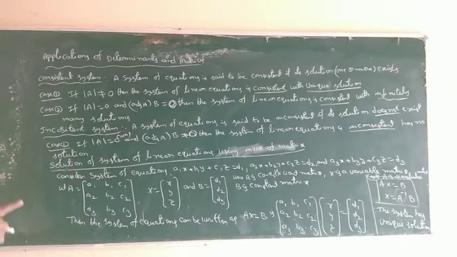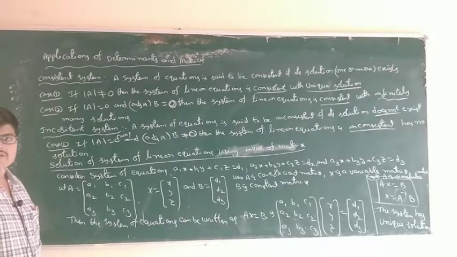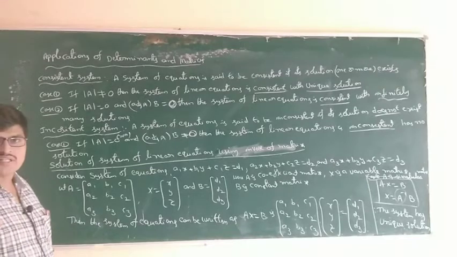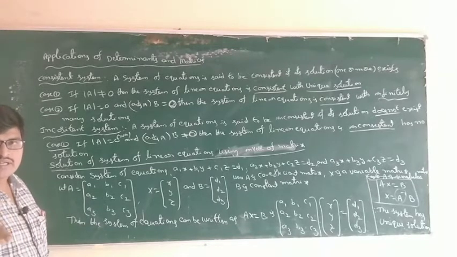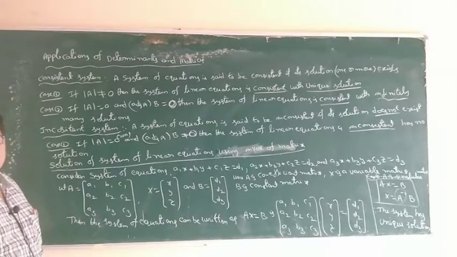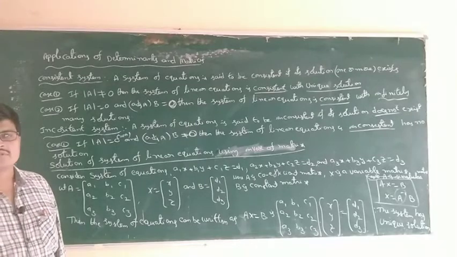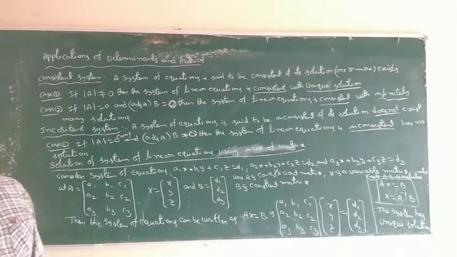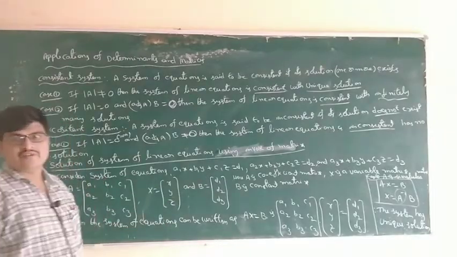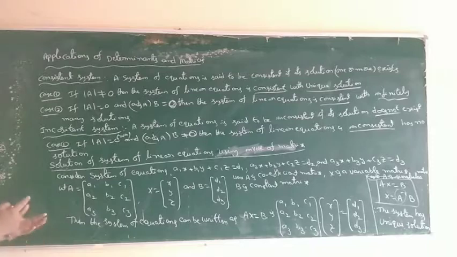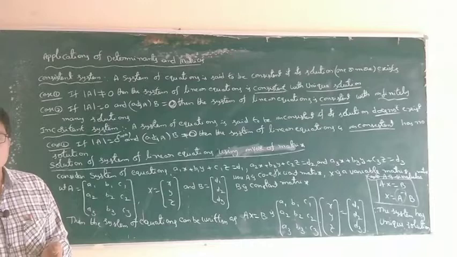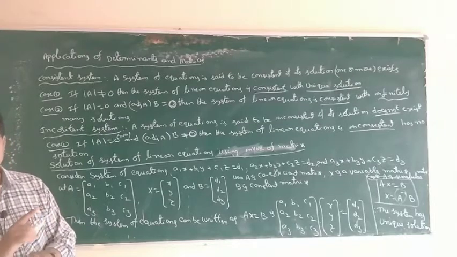For the inverse to exist for the given matrix, when does the inverse exist? Determinant of A not equal to 0 means the inverse exists. Determinant of A equal to 0, the inverse does not exist. First of all, for the inverse we have to find the determinant of A. Determinant of A not equal to 0 means inverse exists. Determinant of A equal to 0 means inverse does not exist.